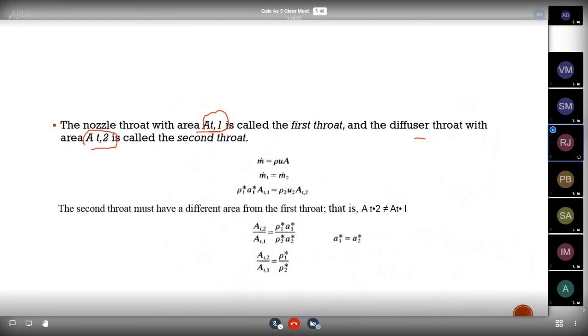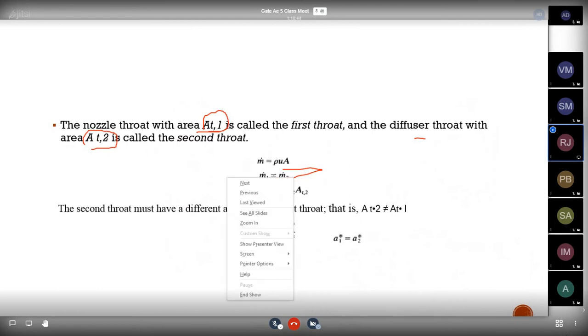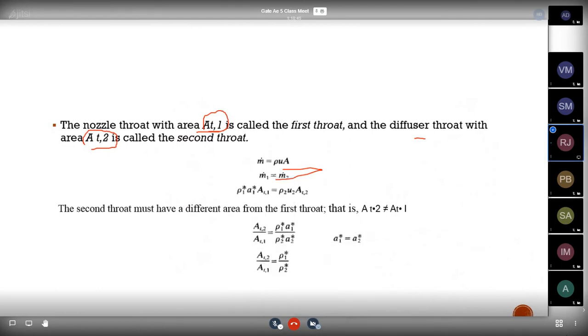In the mass flow rate, we know the mass flow m equal to rho A V. So I am considering the mass flow over the nozzle as m1 dot, and the mass flow over the diffuser as m2.